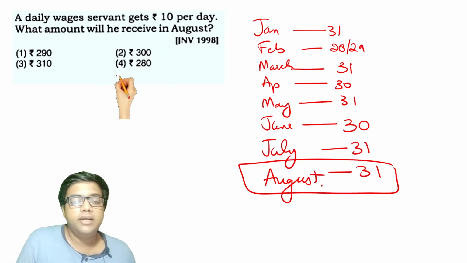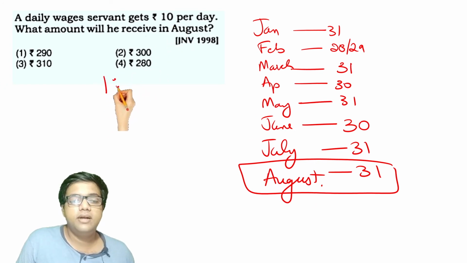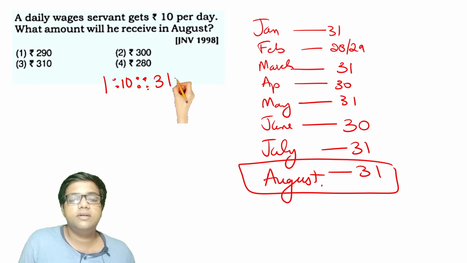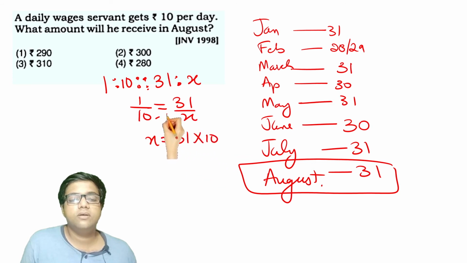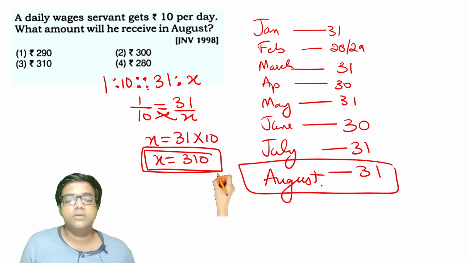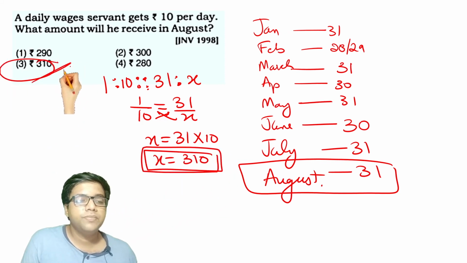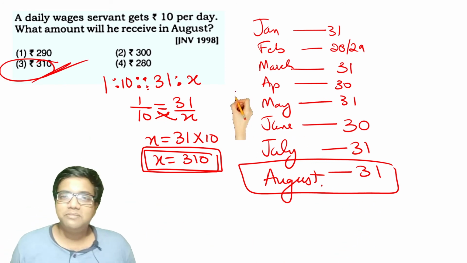Therefore, for every day he is paid 10 rupees. So what about for 31 days in August? How much will he be paid? 1 by 10 is equal to 31 by x, or x is equal to 31 into 10 cross multiplied. So I will get 310 rupees. Option 3 is the right answer for this question.